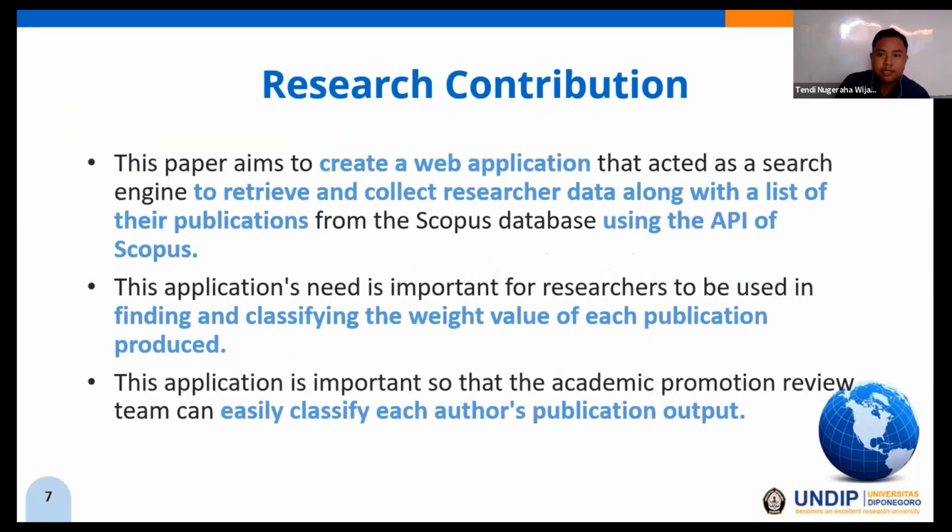So the purpose of this research is, this paper aims to create a web application that acts as a search engine and collects researcher data along with a list of their publications from the Scopus database using the API of Scopus. This application is important for researchers to find and classify the weight value of each publication produced. This application is also important so that the academic promotion review team can easily find each author's publication output.